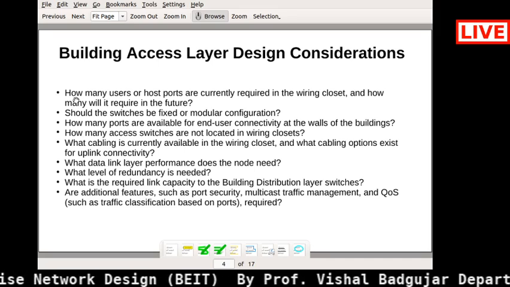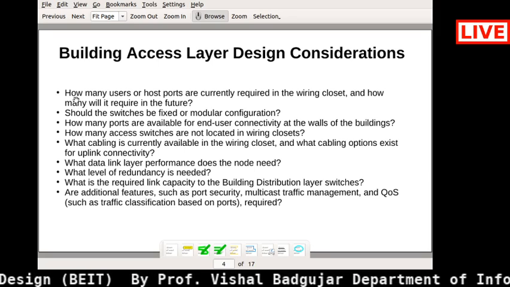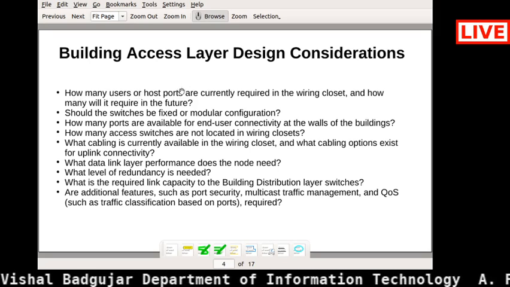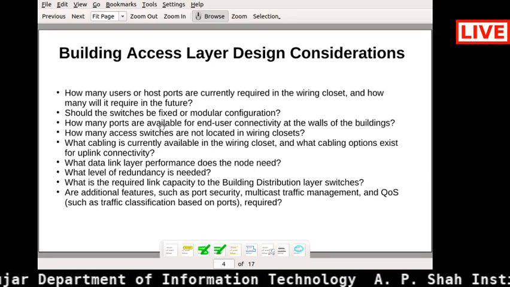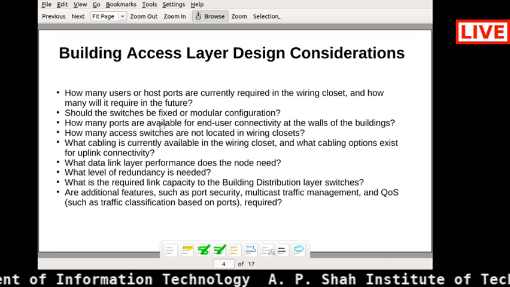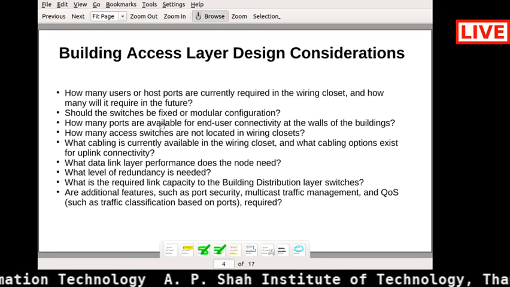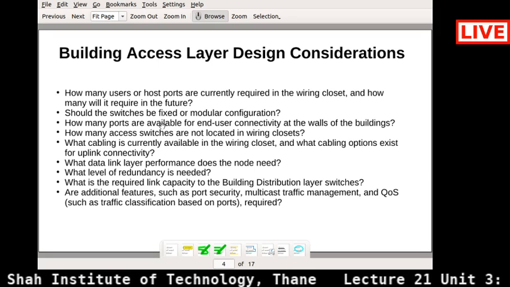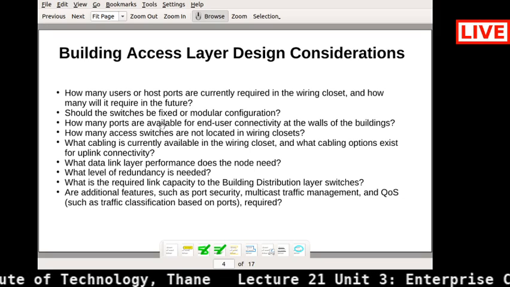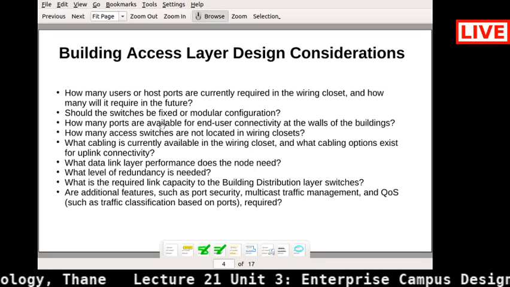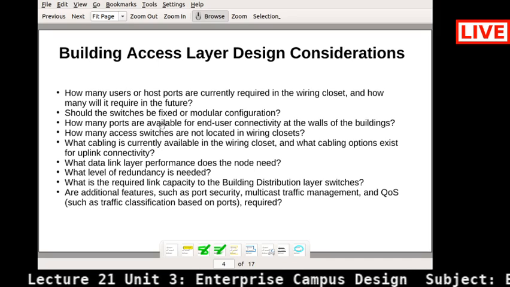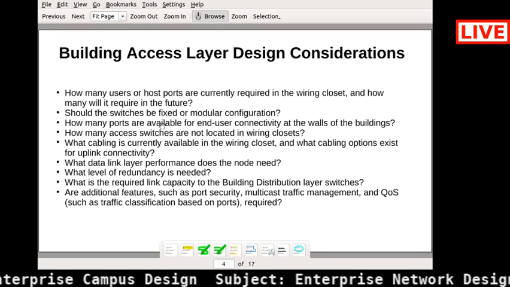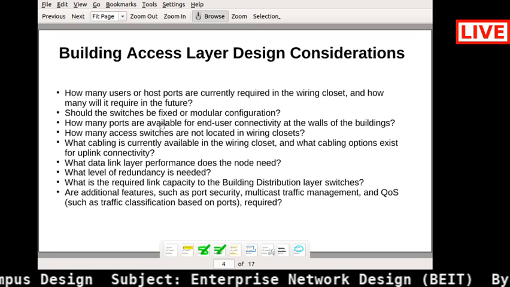For example, the first question: how many users or host ports are currently required in the wiring closet, and how many will it require in the future? You must understand the number of users for that particular network infrastructure, and which users in the future can be connected to your systems or your network. You must understand that before building any kind of access layer.